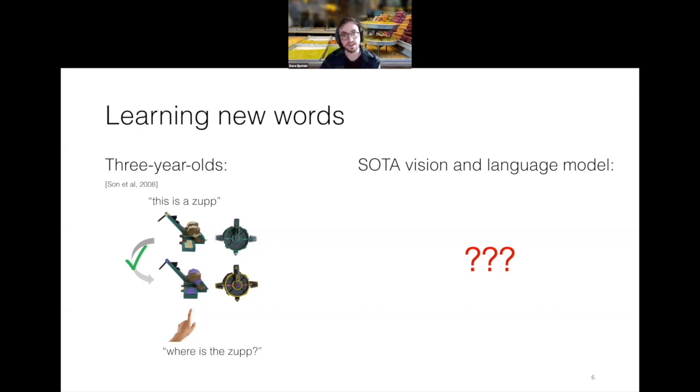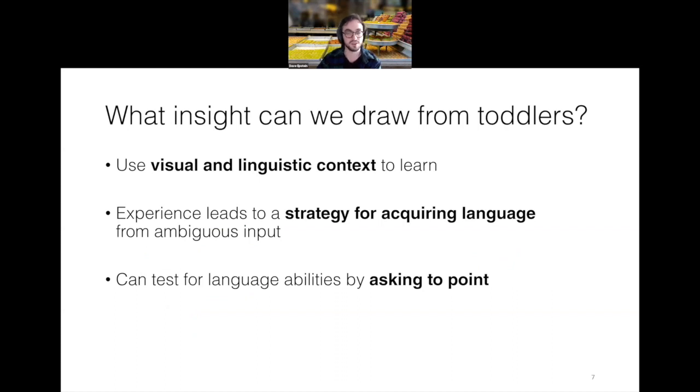where is this zup? On the other hand, a vision and language model, according to the formulation that we're considering, doesn't really have this ability or this mechanism to learn new words. It's trained on a fixed vocabulary, a fixed embedding matrix of words. And if a new word comes in, it's not in that matrix or it's never been seen before, the model has no notion of acquiring a new word after it's been trained. And this is very unnatural, I think, compared to the way that we are always learning new words. If a new word comes up today in a presentation, we'll learn it pretty well, even though none of us are 3 years old. So what is the insight that I think we can draw?